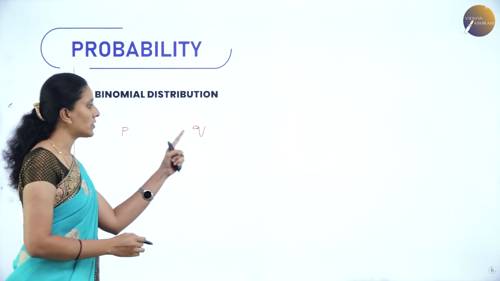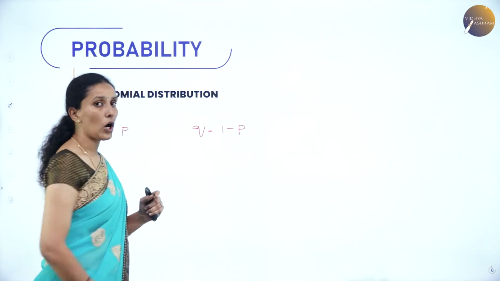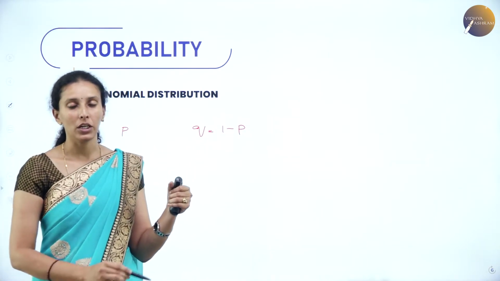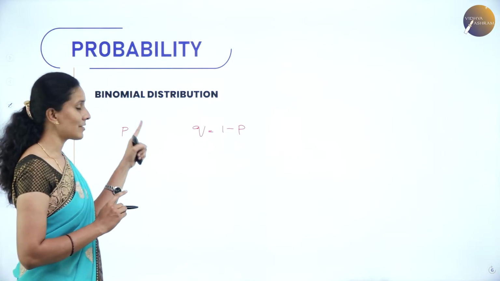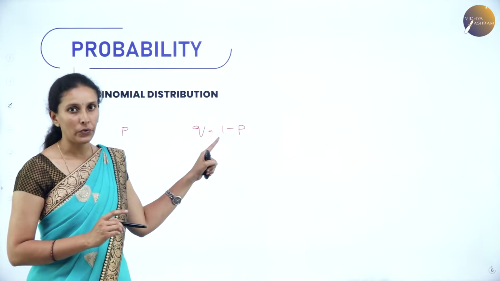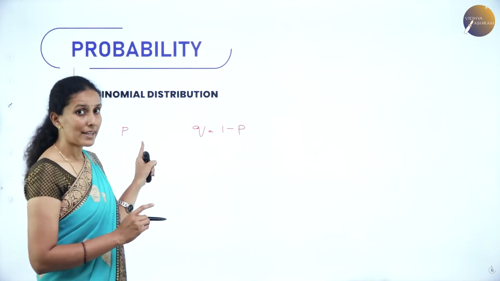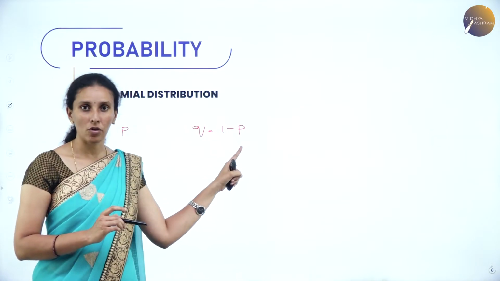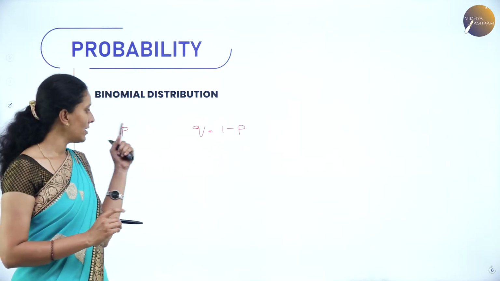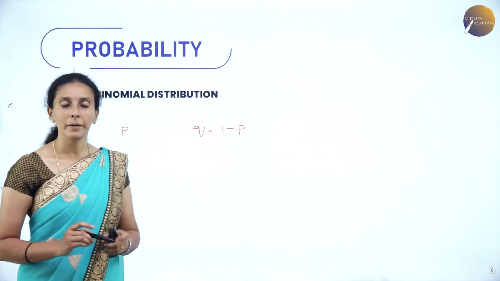So we can also call q as 1 minus p, because they are complements of each other. Whatever value you get for the success rate is exactly the complement of the failure rate. If you get 1 by 4, it will be 3 by 4. If it is exactly half, then the failure rate is also 1 by 2. Hence we denote the success rate by small p and the failure rate by q.